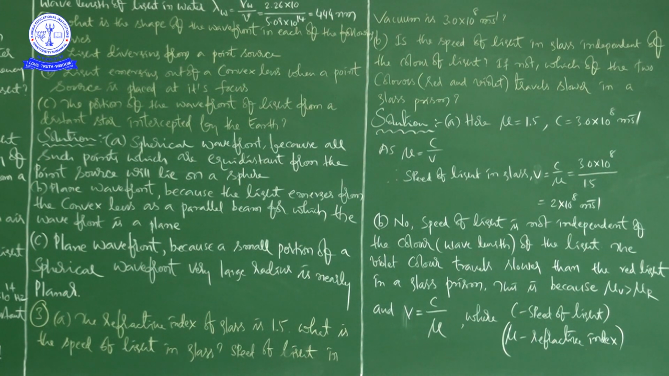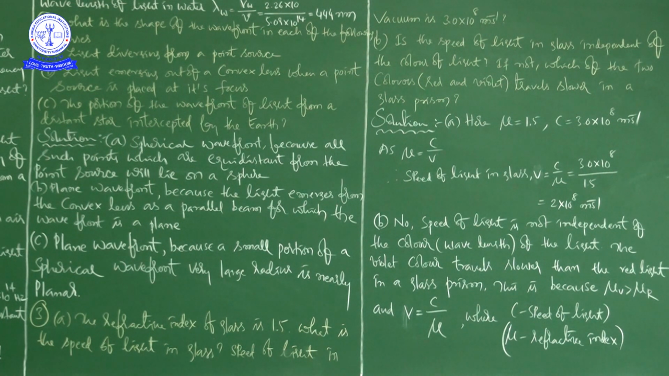Now B. In case of B, is the speed of light in glass independent of the color of light? If not, which of the two colors, red and violet, travels slower in a glass prism? See here, the answer is no. The speed of light is not independent of the color of light. So the violet color travels slower than the red light in a glass prism.